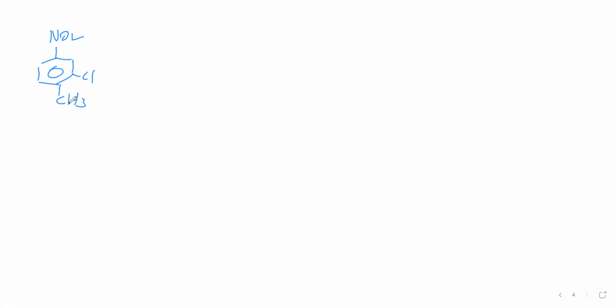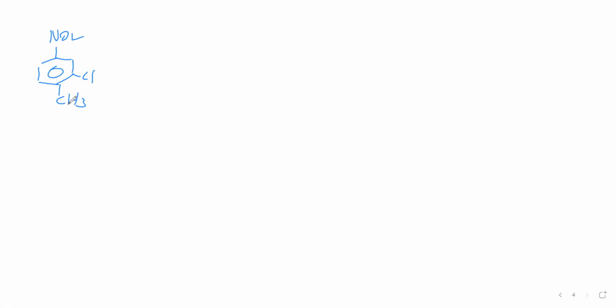But here we should not select alphabetical order, because if we do, the sum of the locants will be high. What you have to do is see that the sum of the locants should be least. As per that, you give the number.